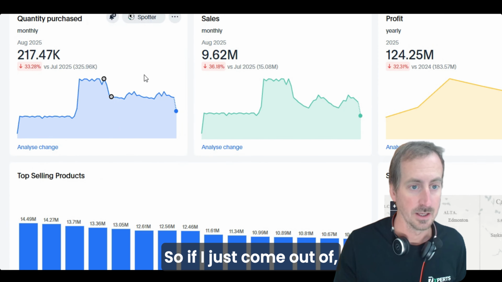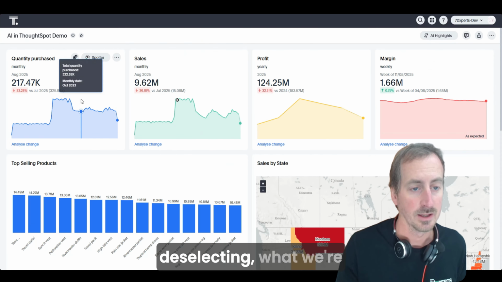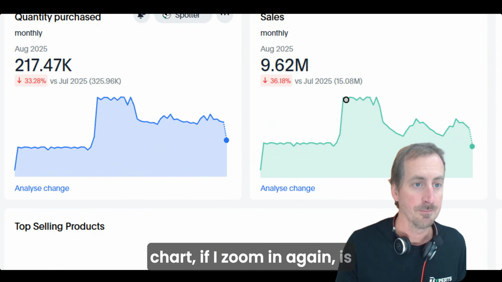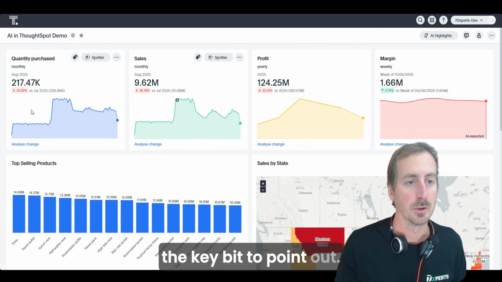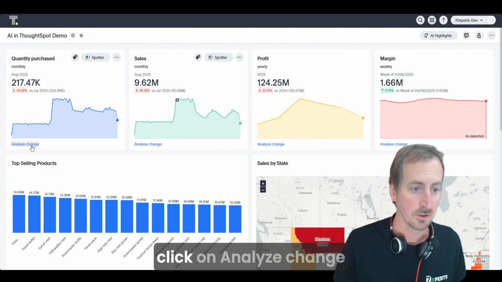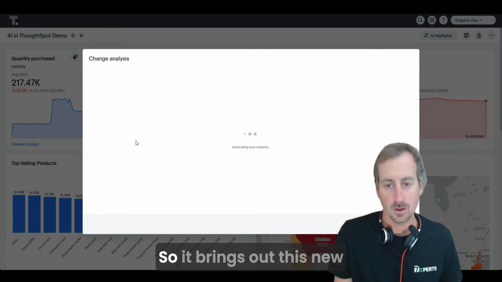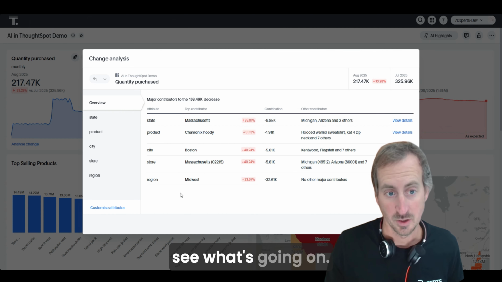So if I just come out of those data points by deselecting, what we're looking at here in this chart, if I zoom in again, is quantity purchased, and it's monthly, and that's probably the key bit to point out. So zooming out, I simply click on Analyze Change to run the change analysis for this KPI. So it brings out this new window, and you can simply see what's going on.